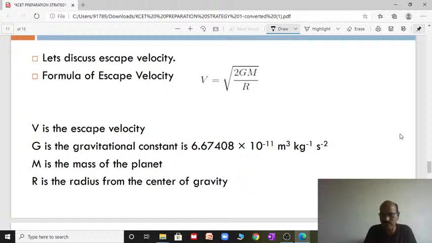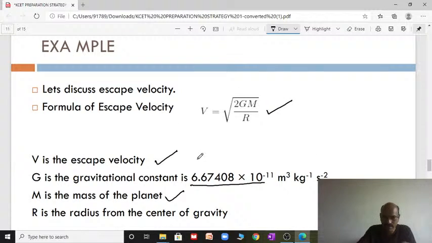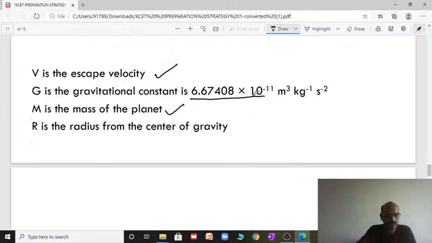Escape velocity, we know this formula is one of the formulas: v = root of 2GM by R. Here v is the escape velocity, capital G is the universal gravitational constant, M is the mass of the planet, and R is the radius of the planet, measured to its center. If it is the earth, it means the radius of the earth; if any other planet, it will be given. So if these values are given, you can use this formula.